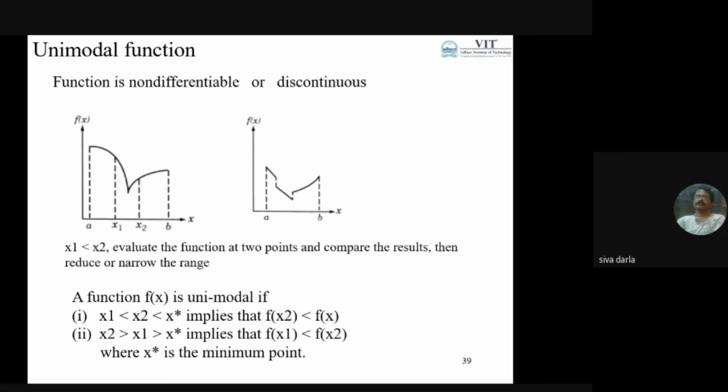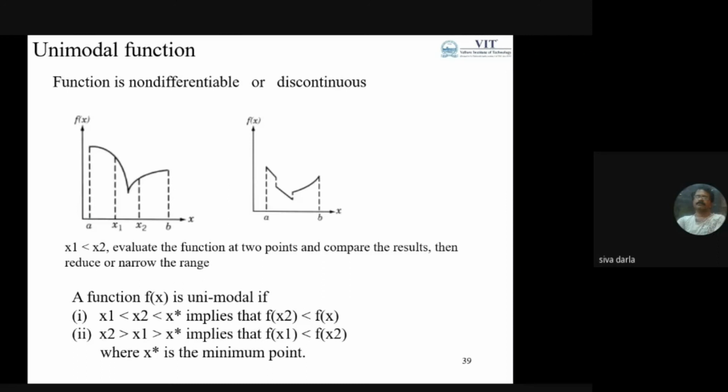Here also same thing, so we can say that if x1 is less than x2 and x2 is also less than x star, then we can say f of x2 is less than f of x1. So that was a typing error. If you consider the other way, x2 is greater than x1 and x1 is greater than x star, then it implies that f of x1 is less than f of x2, where x star is a minimum point. So if you want to say a function is unimodal, it should satisfy these conditions at x equal to x star, then we can say it is a unimodal function.